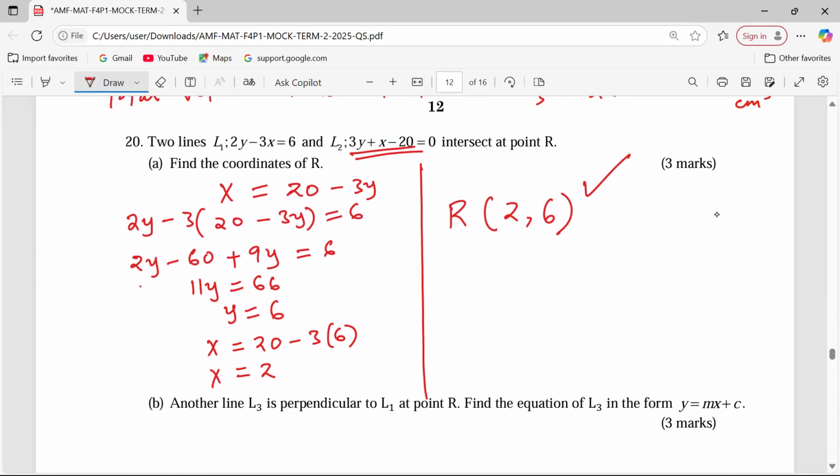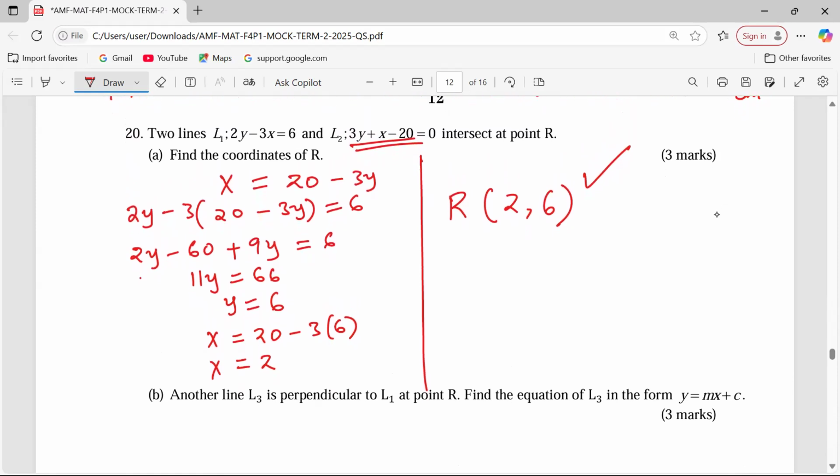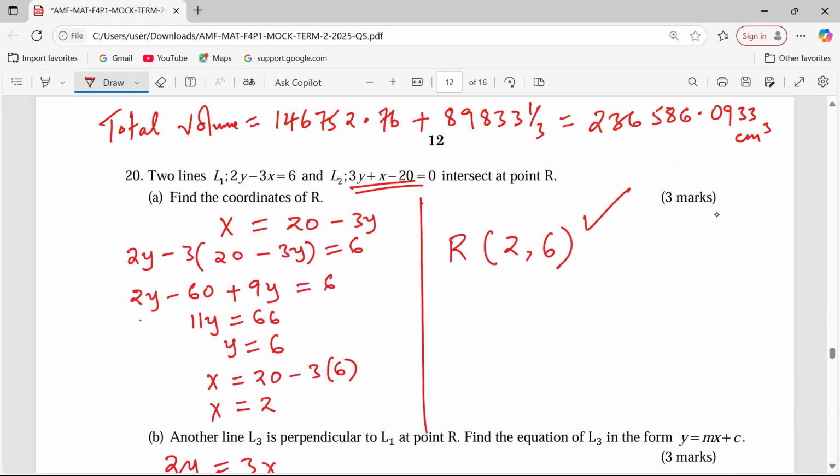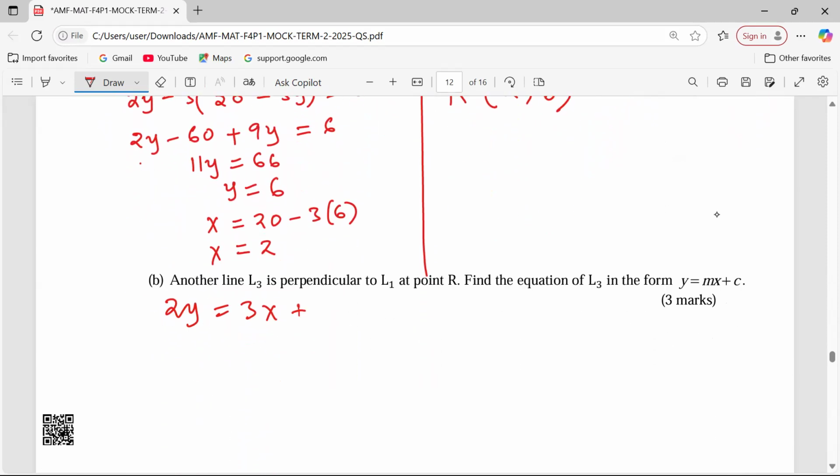Equation 1 shall be 2y minus 3x. So 2y, the 3x becomes positive here, and there is already a 6 on that side. So y equals 3 over 2 x plus 3. This is the equation of L1.